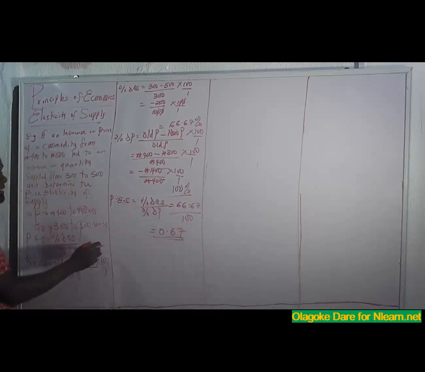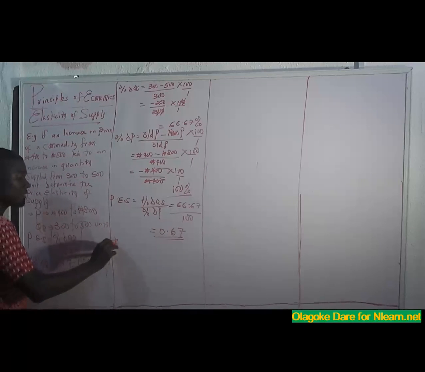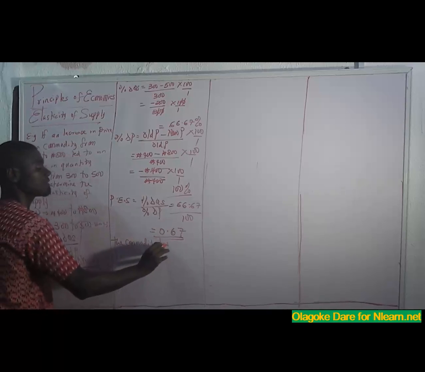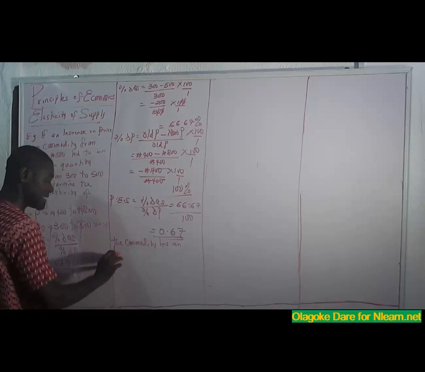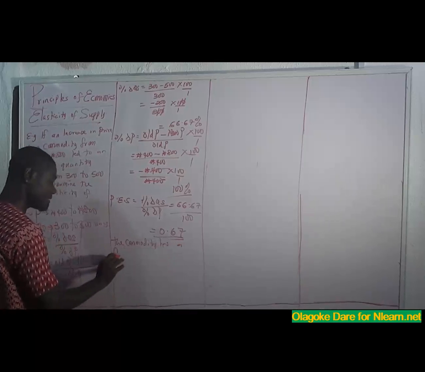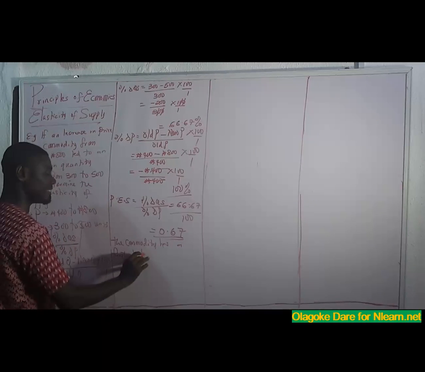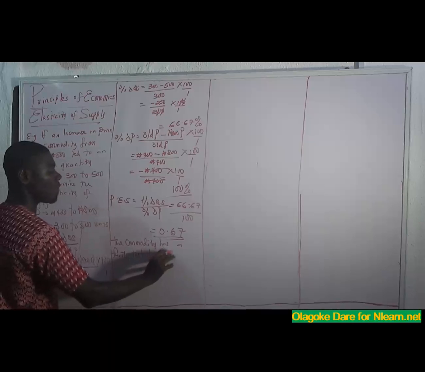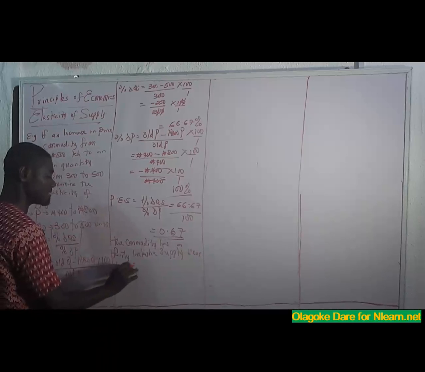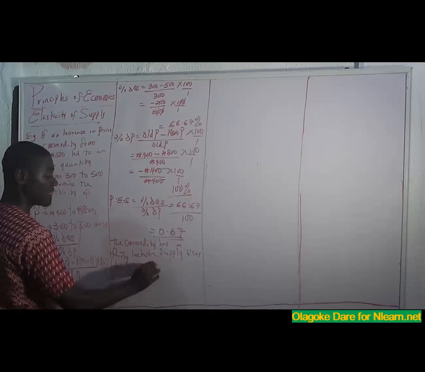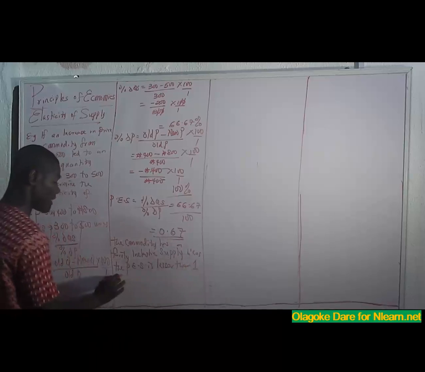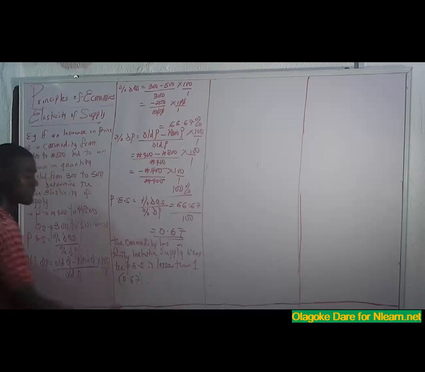I can interpret and say the commodity has an inelastic or fairly inelastic supply. And why? Because the price elasticity of supply is less than 1, and the value is 0.67.